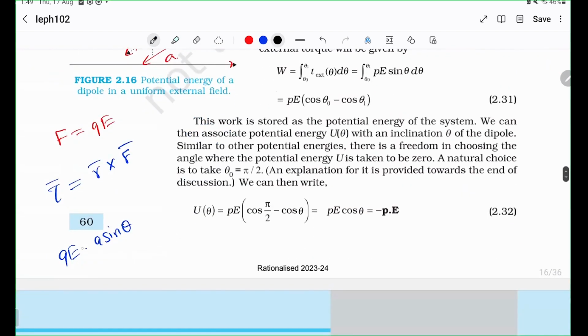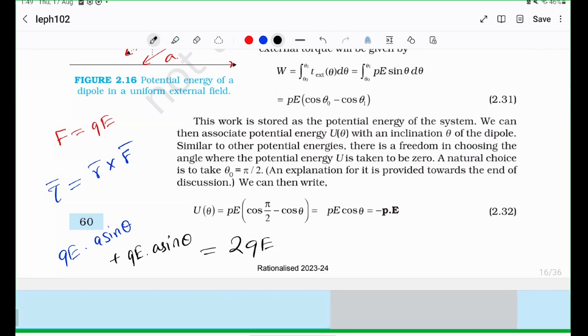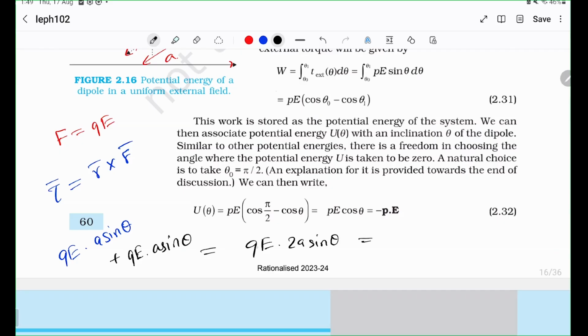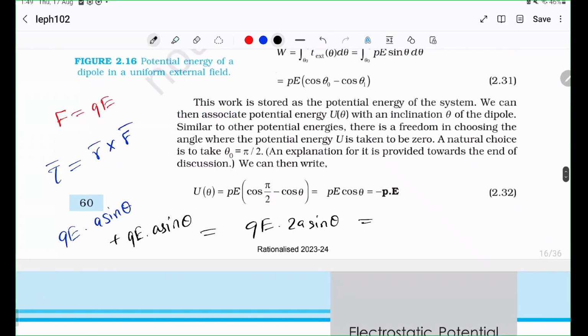So anyway, QE times A sine theta plus QE times A sine theta is the torque. So it's QE times 2A sine theta. But QE is the force. You can rearrange this as Q times 2A times E times sine theta.